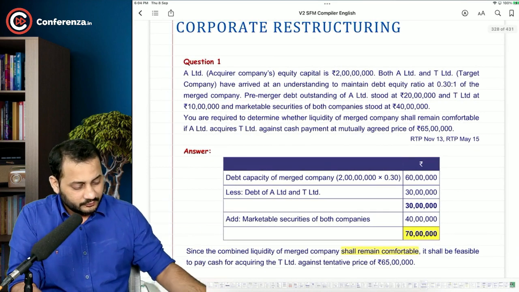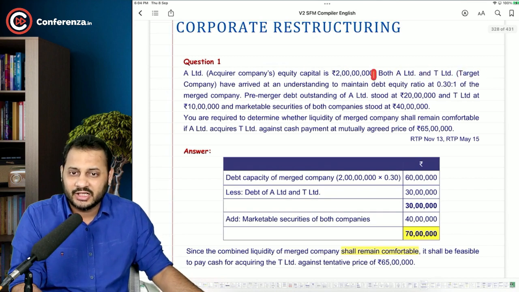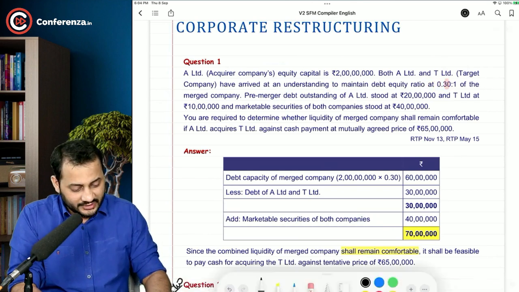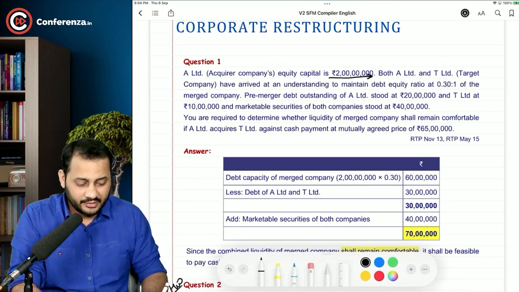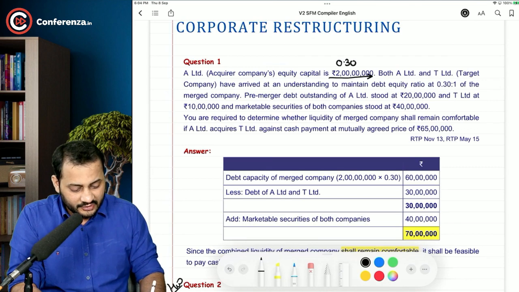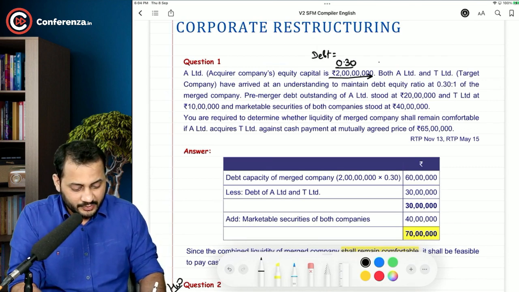A Limited, the acquirer company, has a capital of 2 crore rupees. Both A Limited and T Limited, the target company, have arrived at an understanding to maintain the debt equity ratio of 0.3:1. What is the equity of the acquirer company? It's 2 crore. Right? If you want to maintain the debt equity ratio, the debt in the company should be a maximum of 60 lakhs. Am I right?